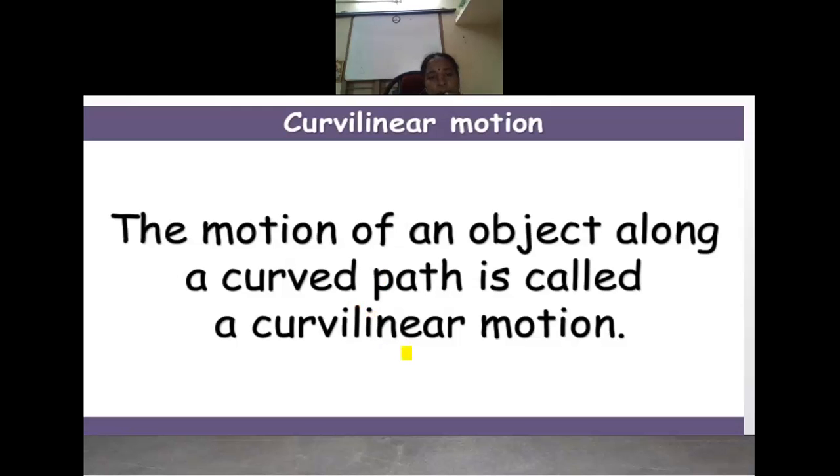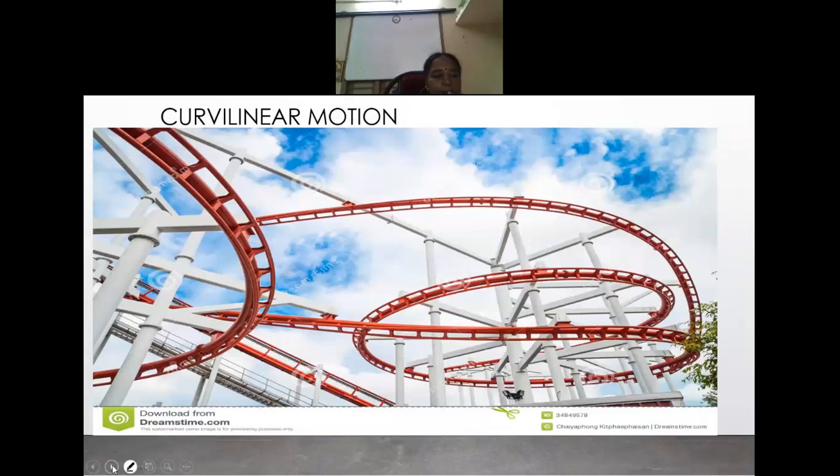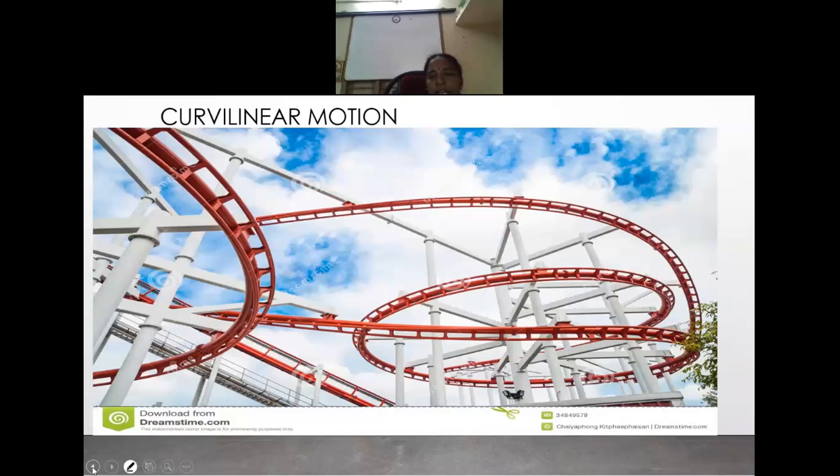So the translatory motion is classified into two types, rectilinear and curvilinear. The object that moves only in a curved path is known as curvilinear motion. Can you see this picture, children? Yes, this is an example of curvilinear motion. It's the roller coaster.